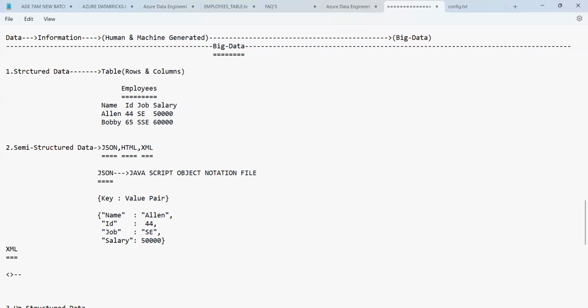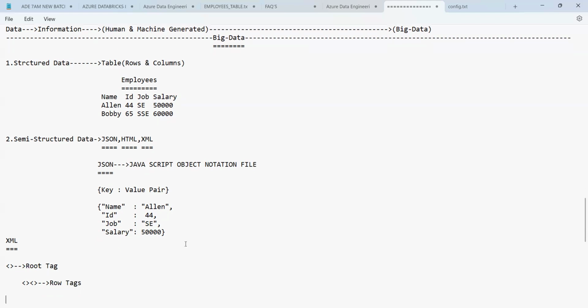These are called tags, guys. This is called a root tag, and the next ones are row tags. Root tags and row tags. So now let us try to put the same data in the form of tags. Here the root tag is employees. The name of the table is called the root tag. So here you have a root tag, employees, and row tags.